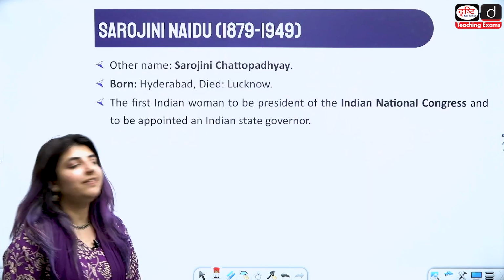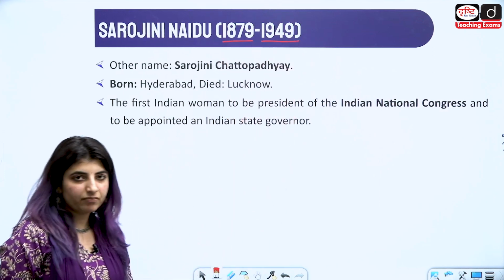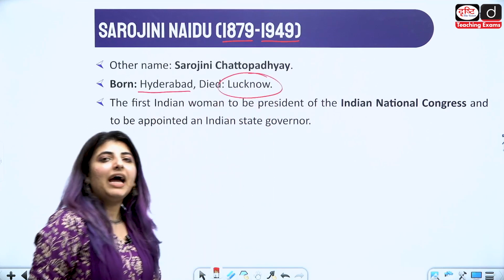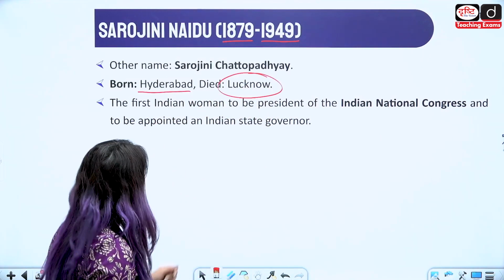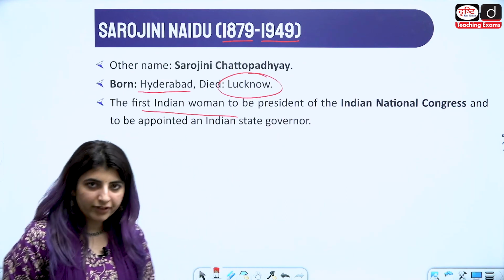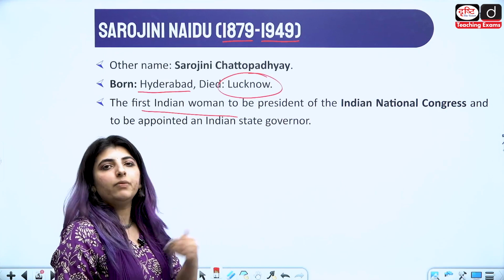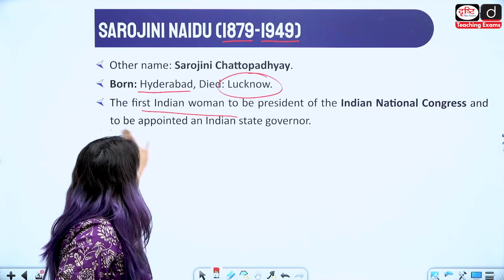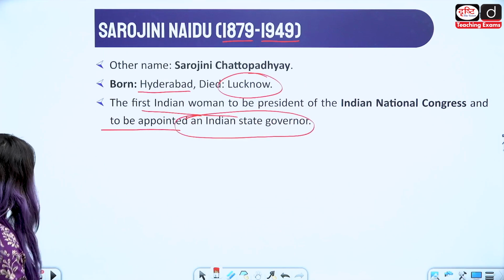She was born in the year 1879 and passed away in 1949. She was born in Hyderabad and passed away in Lucknow, and is also known by another name, Sarojini Chattopadhyay. She was the first Indian woman to be the president of the Indian National Congress. These minor facts become important with regard to her works, which have many themes, right? And she was appointed as the Indian State Governor.